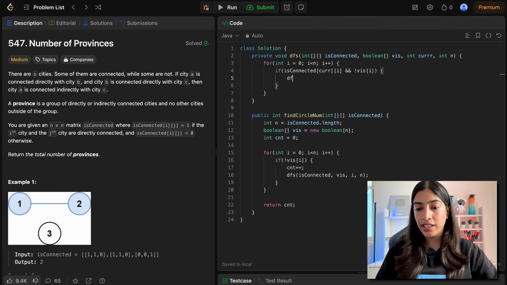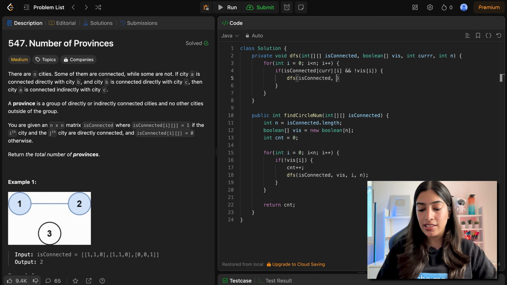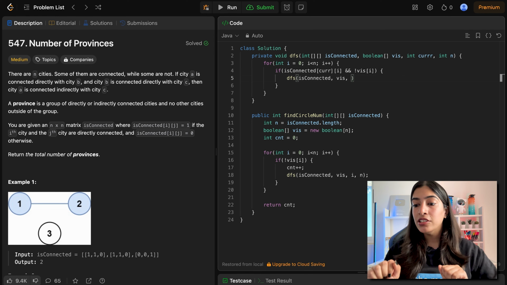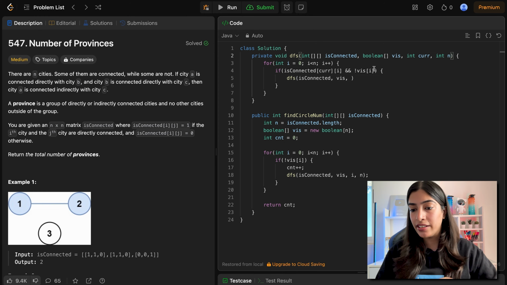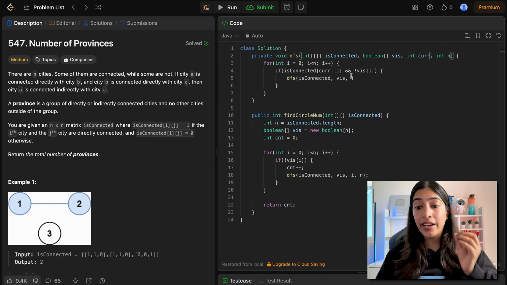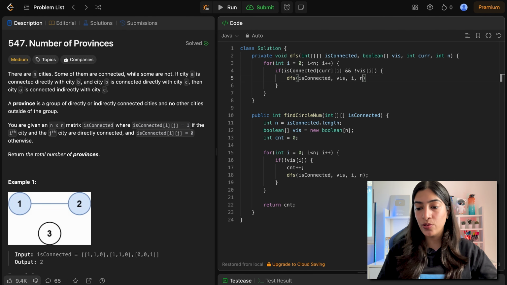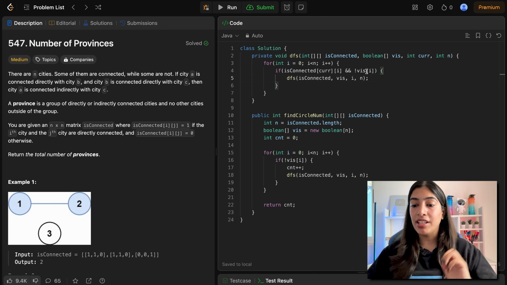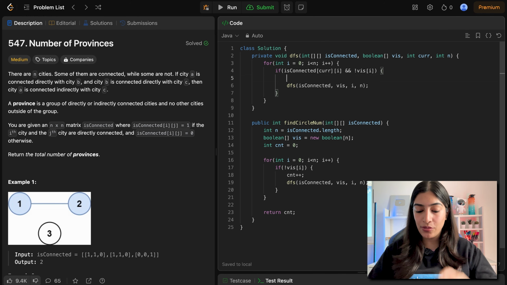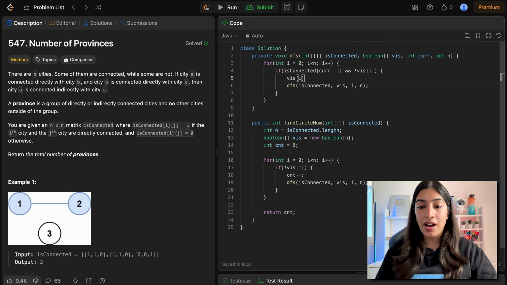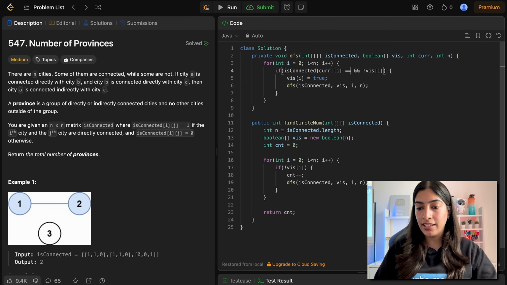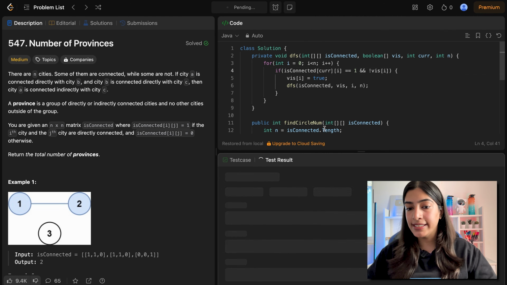So now I need to call DFS again, and the things that I pass are going to remain the same. The only thing that is going to change is isConnected, and visited is the same. The only thing that I need to change is this current. But now what will be the new current? The new current is going to be this i, because we are going to the next recursive call. i is going to be the new current, n is going to remain the same. But now there is a very important point that is remaining. So we have checked whether i is visited or not, but we have not marked it as visited. Now these are very important things that we cannot miss. So I am marking visited of i as true. And because we are writing code in Java, I need to check whether isConnected is equal to 1 or not. Now let's try running it and see.